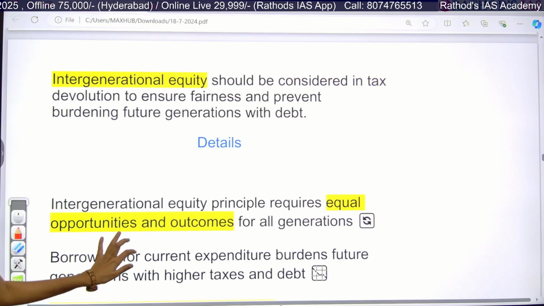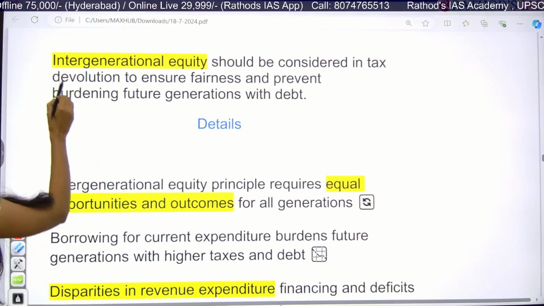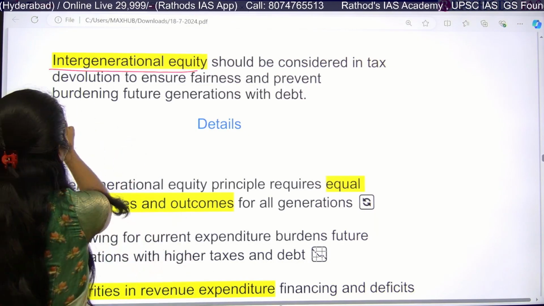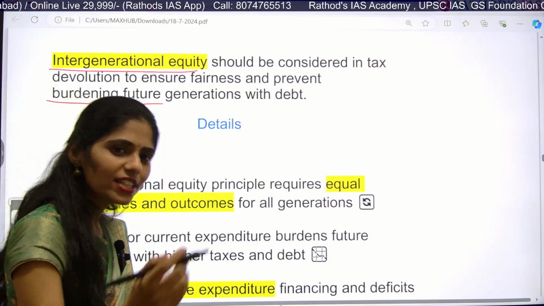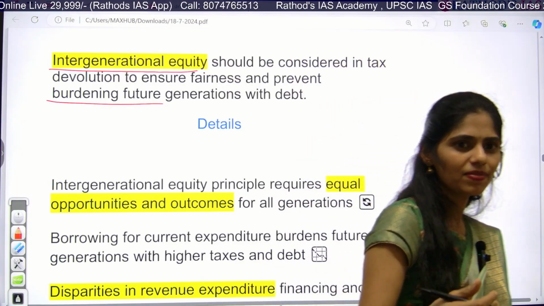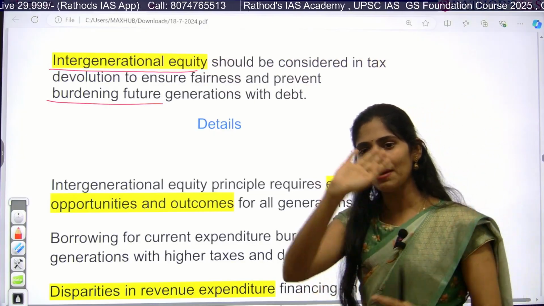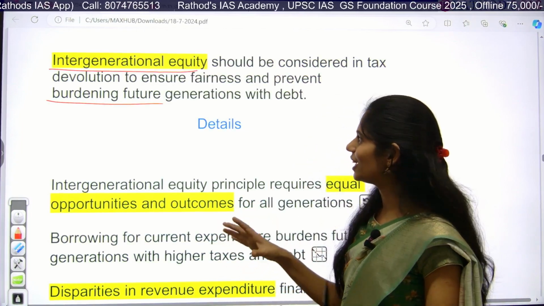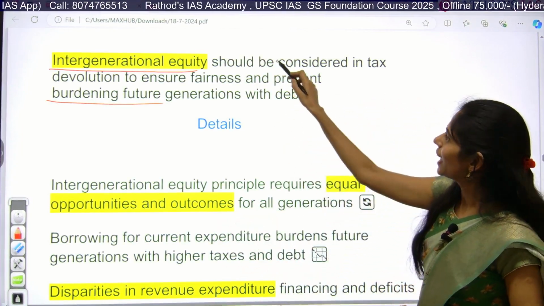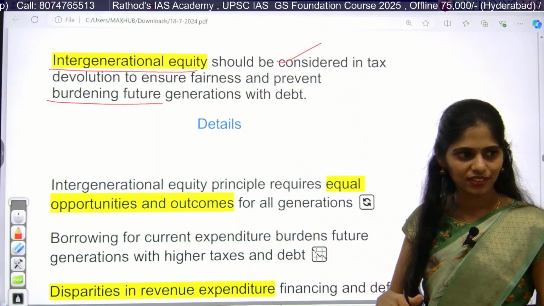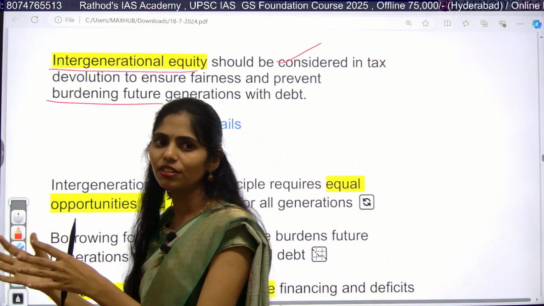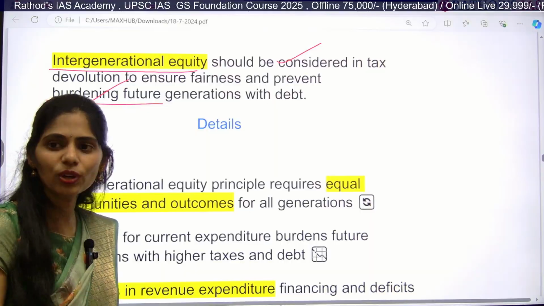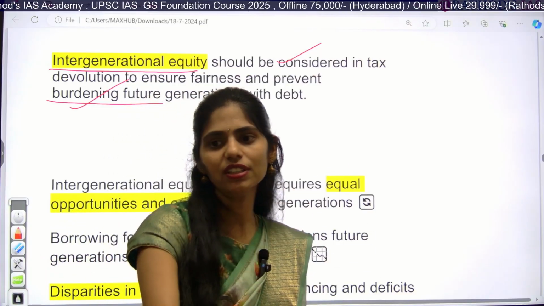It's my responsibility, okay? So this article is saying that intergenerational equity should be considered in tax devolution to ensure fairness and prevent burdening future generations. Every year the debt will be increasing. So whenever debt is increasing, the future generations have to pay. You said right, but you have to connect it to tax devolution. Whenever the tax is devolved from the center to the states, it has to take future generations into account, and based on that the government needs to give the transfers or grants to the states.